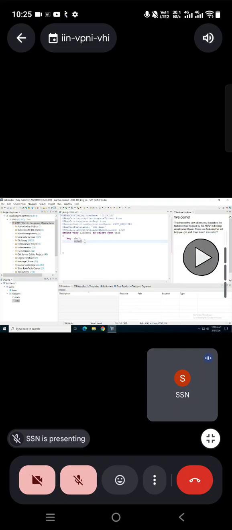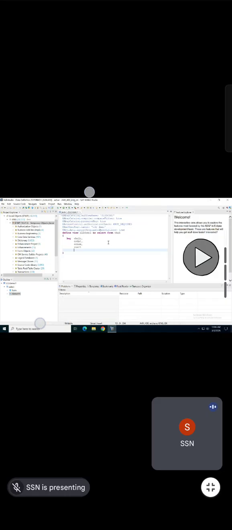Then we are going to choose ERNAM, then AUART. So like this, I'm just going to choose whatever fields I want from the table. I'm showing it from one table; later we can see it from multiple tables also. So this is how I created my view, a simple view. That's it. You can see, activate it. Okay, so this is about the CDS view.